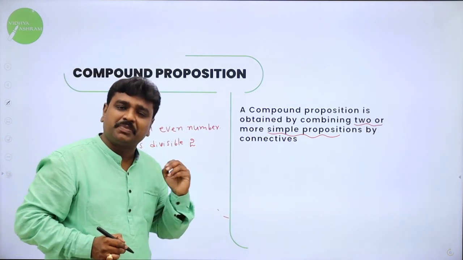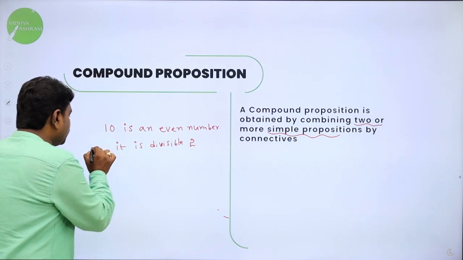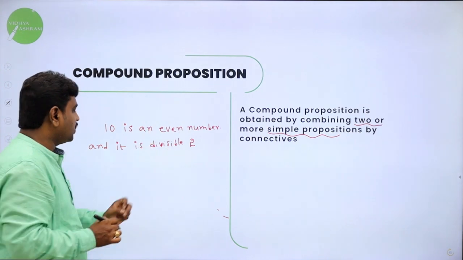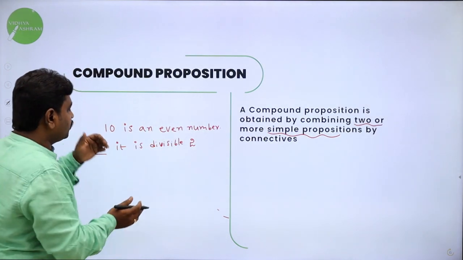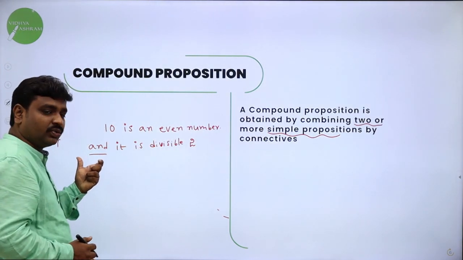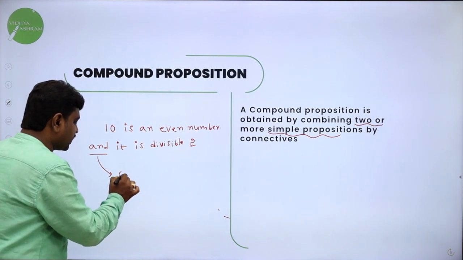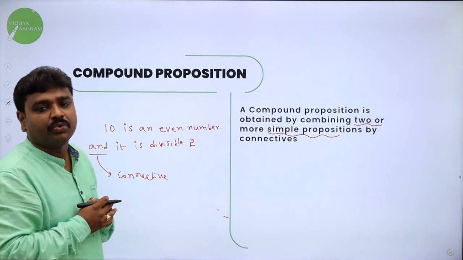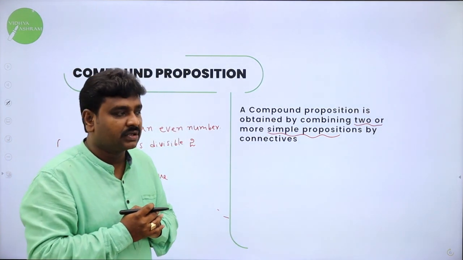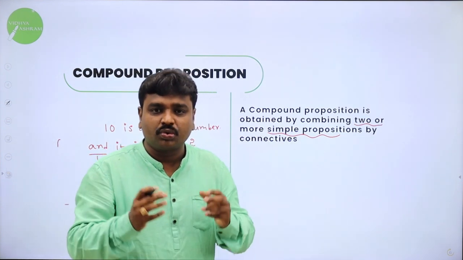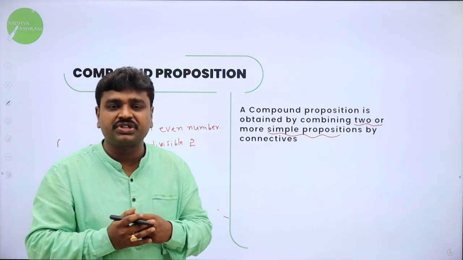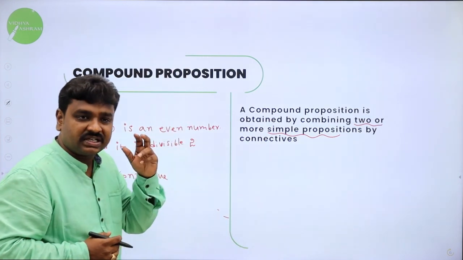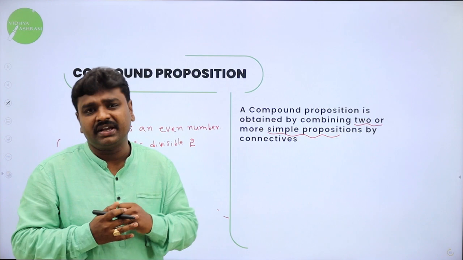Here I wrote 2 simple propositions. Now if I connect them using a connective AND, it becomes one compound proposition: 10 is an even number and it is divisible by 2. So I combined 2 simple propositions using a connective called AND. Whatever statement I got is a compound proposition. A compound proposition is one which is obtained by combining 2 or more simple propositions using connectives. Here I used the connective AND.